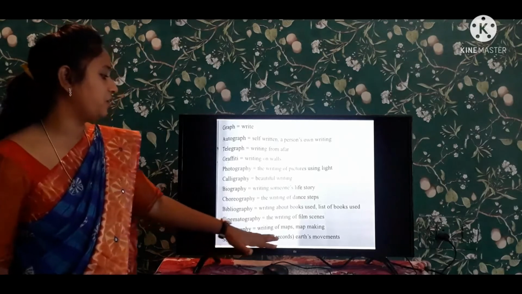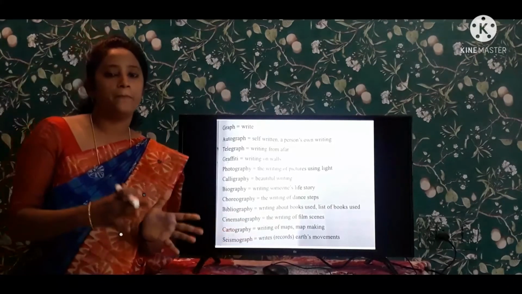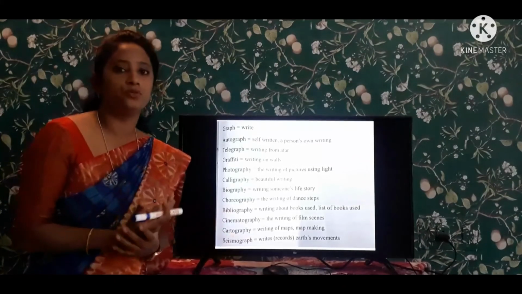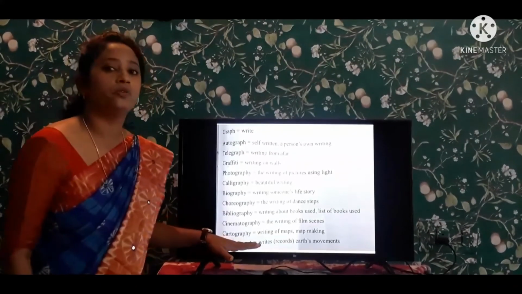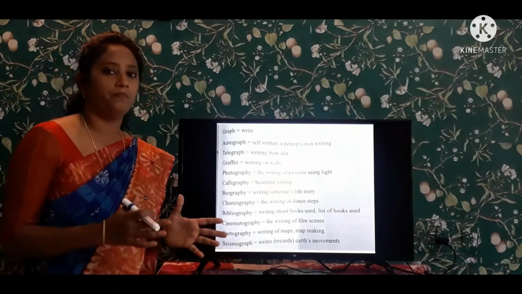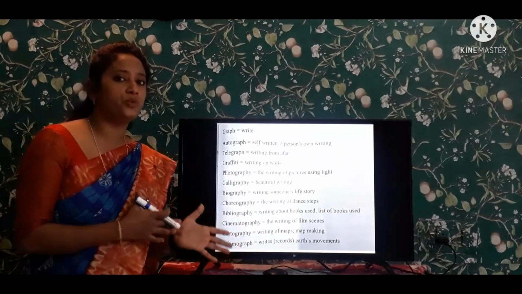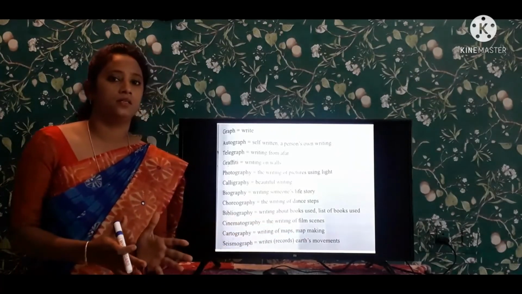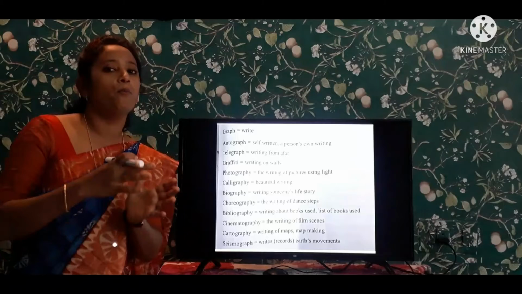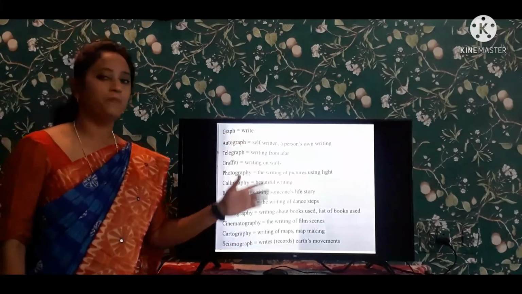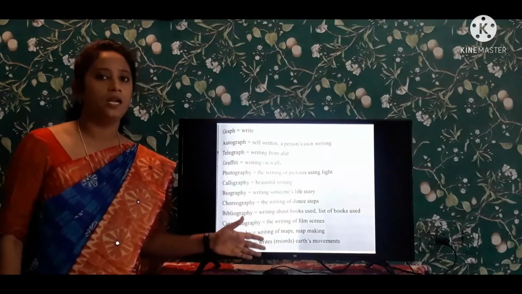Next, cartography, writing of maps or map making. Whatever the maps you are making is known as the cartography. Next one is seismograph. It is a device which records the movement of the Earth. It is known as the seismograph. So these are the root words that we are having in our textbook.